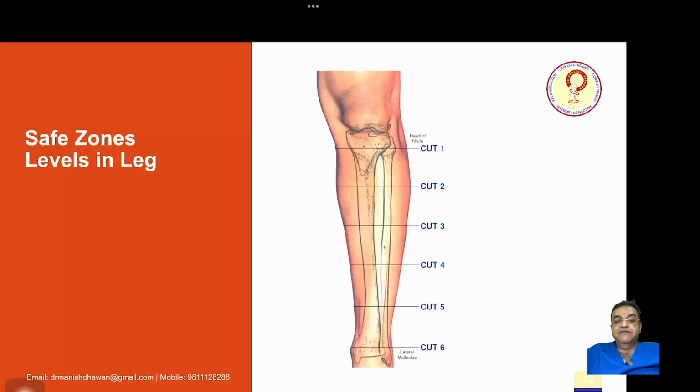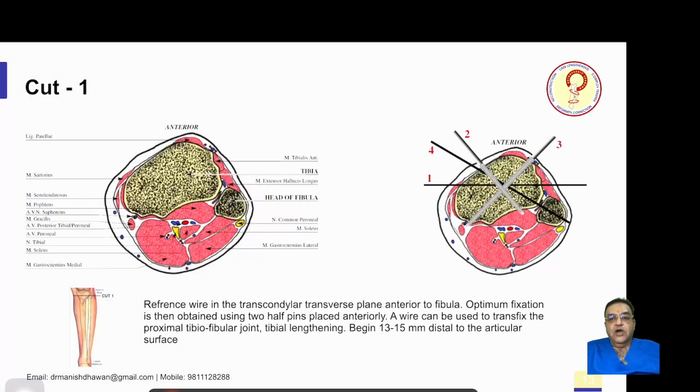Now, coming to the safe zones, because if you have to fix it with Ilizarov or LRS, you have to understand where you have to put the wires. So, usually the leg is divided into 6 cuts. So, cut 1 is at the proximal end and cut 6 is at the ankle. So, the rings are usually put at cut 1, cut 4 and cut 6. Now, coming to cut 1.